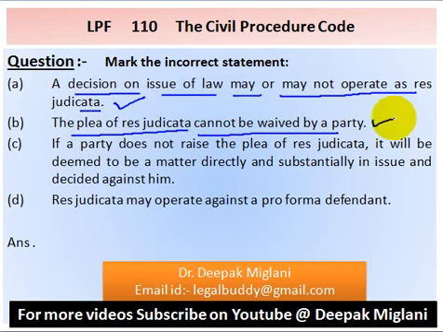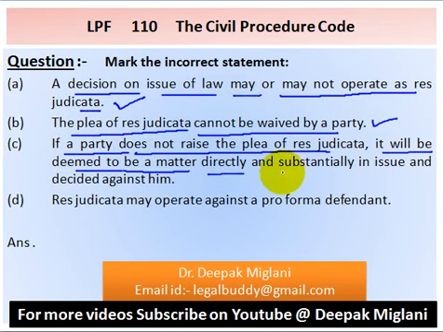This is also a correct statement. Option C, if a party does not raise the plea of res judicata, it will be deemed to be a matter directly and substantially in issue and decided against him. This is an incorrect statement.